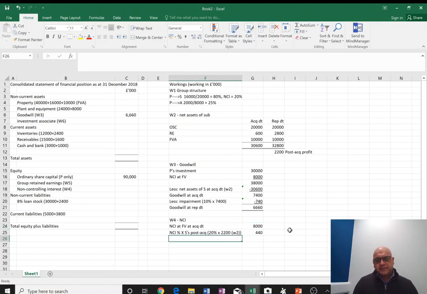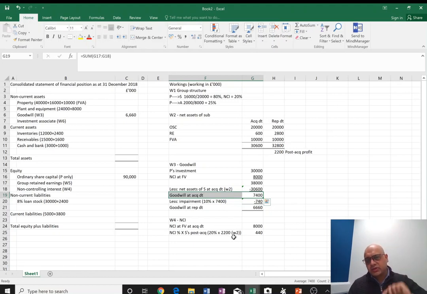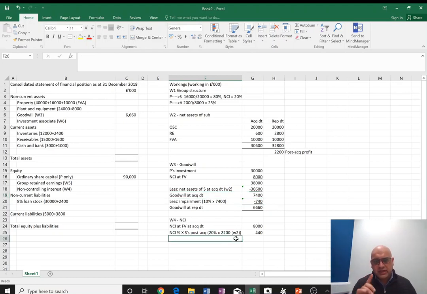That's not it. Remember, we gave NCI their share in the goodwill. 20% of this 7,400 belongs to NCIs. So if they are getting share in goodwill, they should suffer. So this 8,000 here, sorry to cut, but this 8,000 here includes that goodwill allocated to them. So they need to suffer. If they're getting goodwill, they need to suffer the impairment loss as well. So we are going to deduct NCI share in goodwill impairment.